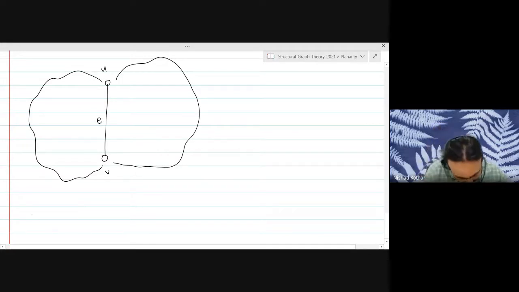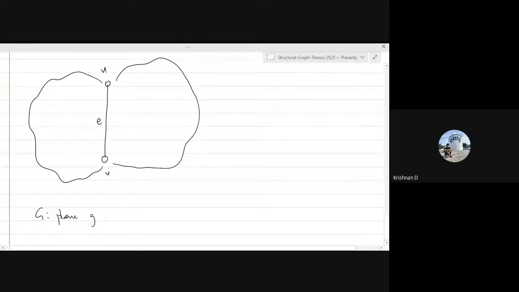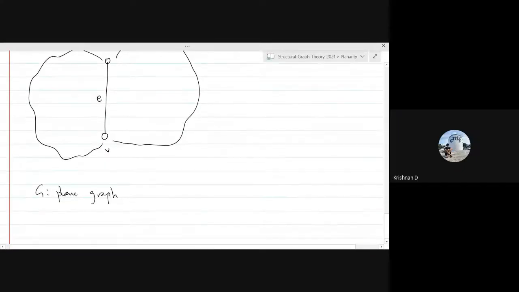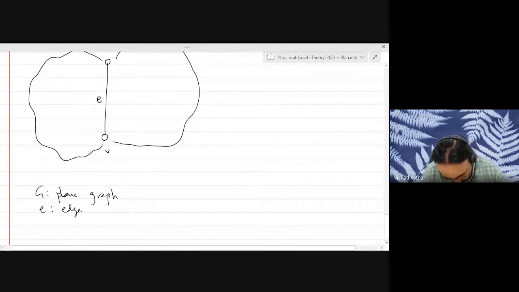So let's say G is a plane graph. I think it will similarly correspond to edge deletion. Exactly. Basically the two things interchange. So E is some edge that is not a loop.